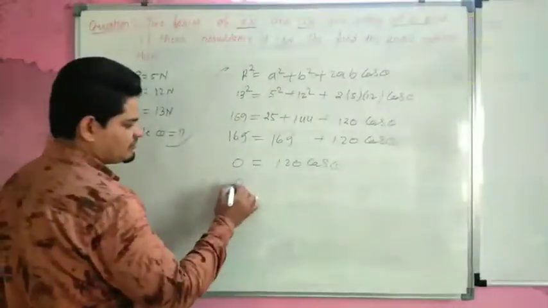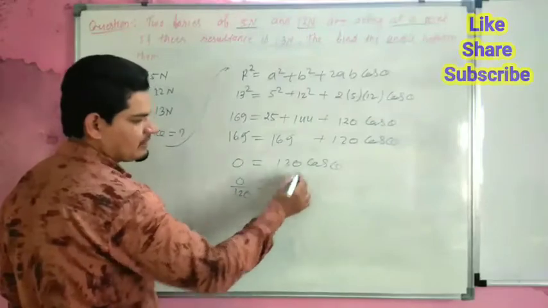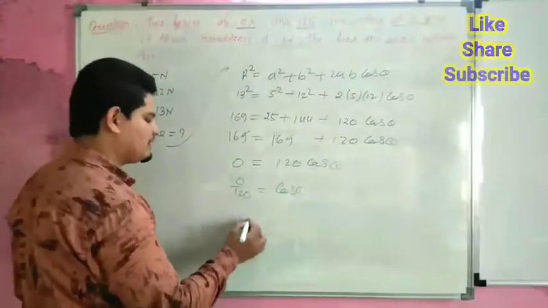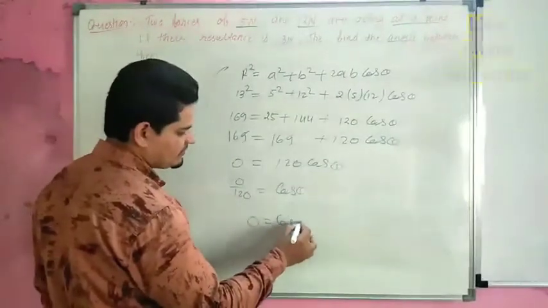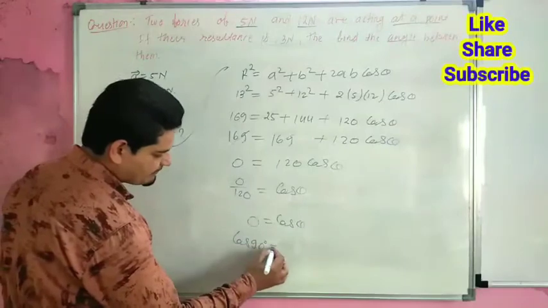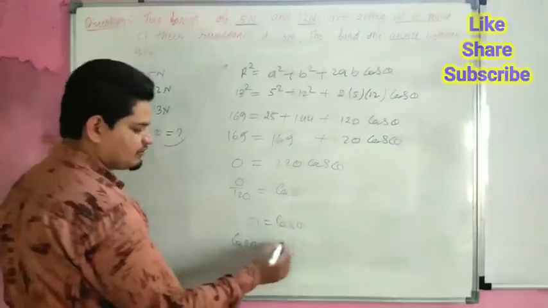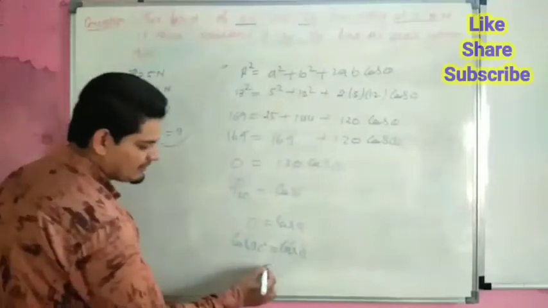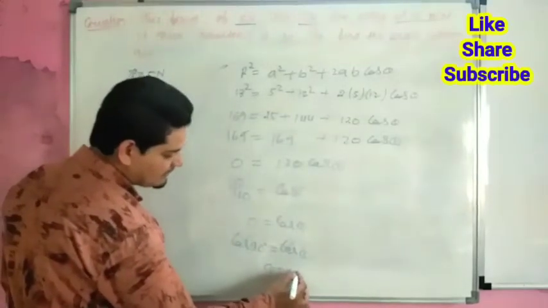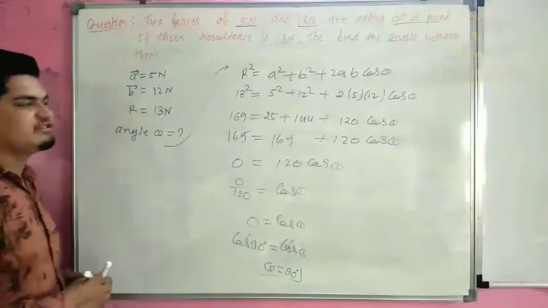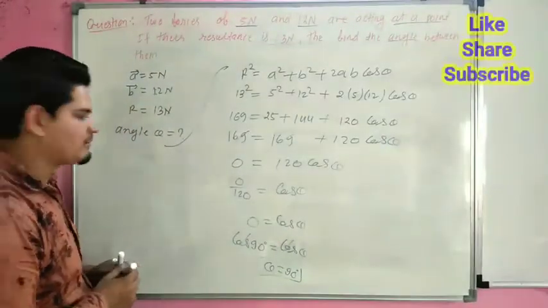So 0 divided by 120 is equal to cos theta. 0 over 120 is 0, so cos theta is 0, and the cos 90 value is 0. So this cos may be cancelled, so theta is 90 degree. It means both the vectors are perpendicular to each other.